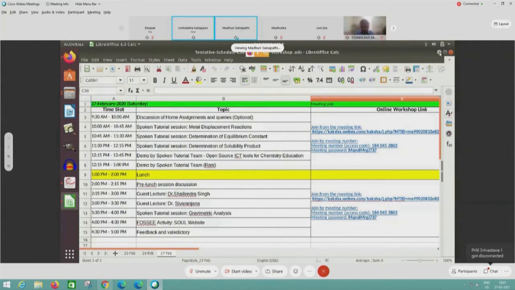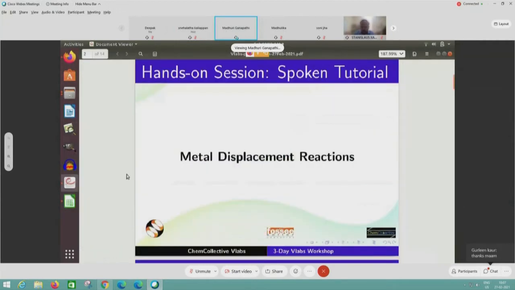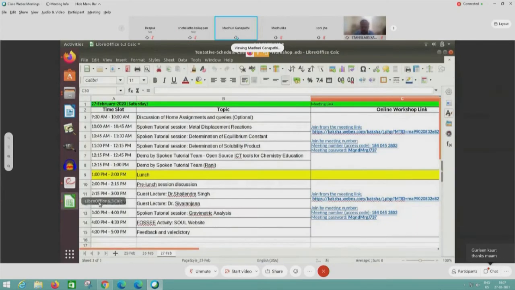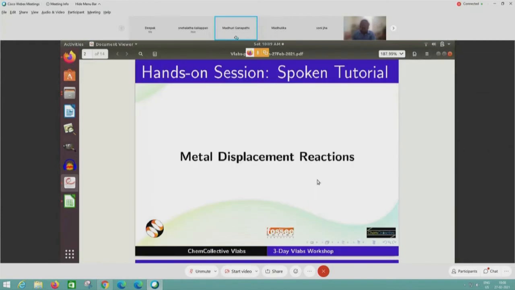Please share today's schedule as well. I'm showing the schedule for today. We have the first session of metal displacement reactions until 10:45. Then we have the hands-on session for the second tutorial, determination of equilibrium constant, and then the third. So this is the morning session for today. Everybody can see my screen. In the first session we will do 3 tutorials, and then there are 2 demo sessions after that. Please continue with the tutorial.